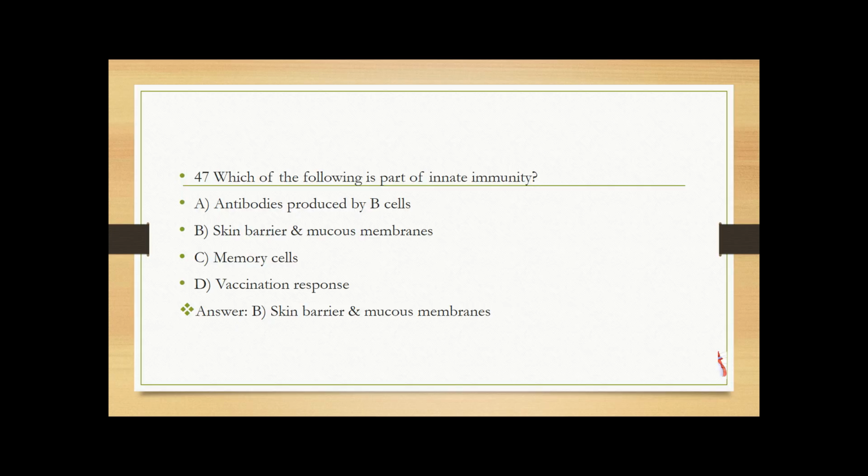Which of the following is part of innate immunity? A. Antibodies produced by B cells, B. Skin barrier and mucous membrane, C. Memory cells, D. Vaccination response. Answer is skin barrier and mucous membrane. They form the first line of defense against pathogens.